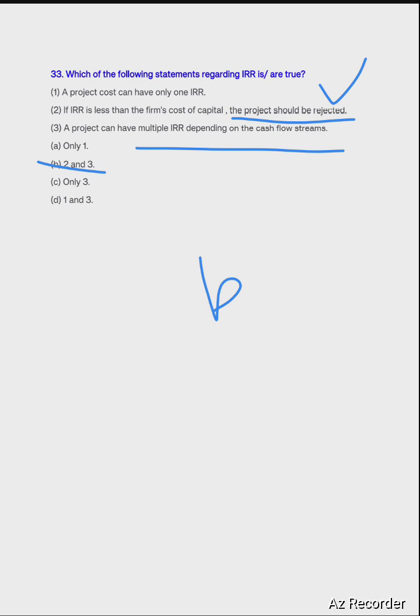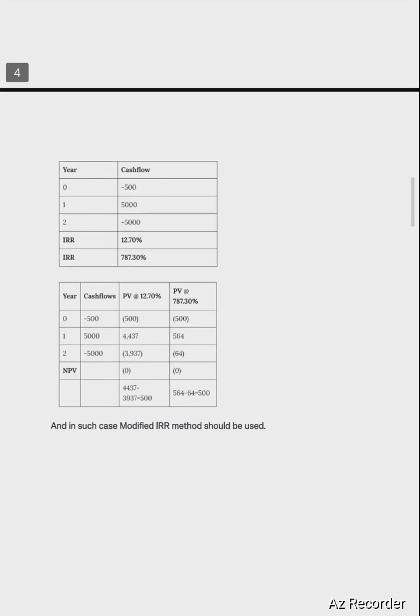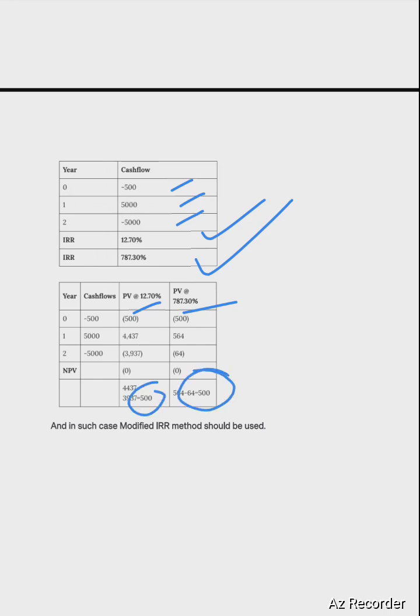Let's understand this concept first. For example, this is the stream of cash flows: minus 500, plus 5000 and minus 5000. If you calculate it, you will come to know that there are two IRRs in this particular given cash stream. Even if you apply this PV ratio of 12.7 or 787.3, your NPV will be minus 500 only, that is your initial cash outflow. So it means there may be multiple IRRs in a cash stream. In such cases, the modified IRR method should be used.